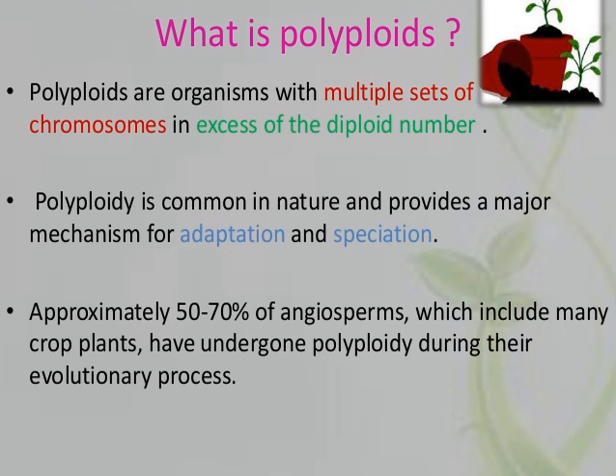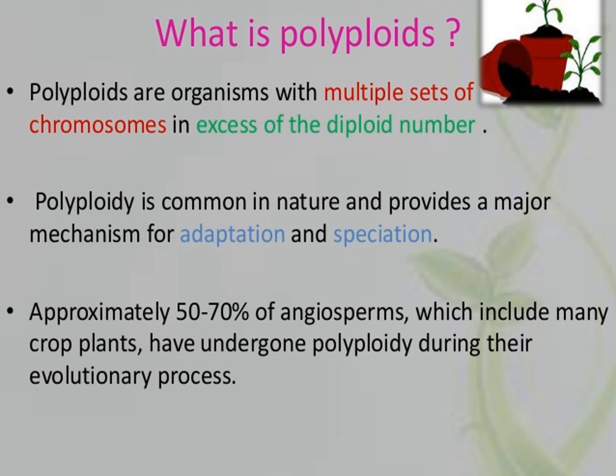The gametic cells have only one set of chromosomes, that is called haploid, n. Two sets of chromosomes is diploid. Three sets of chromosomes is triploid. Four, five sets and more, all are polyploids.